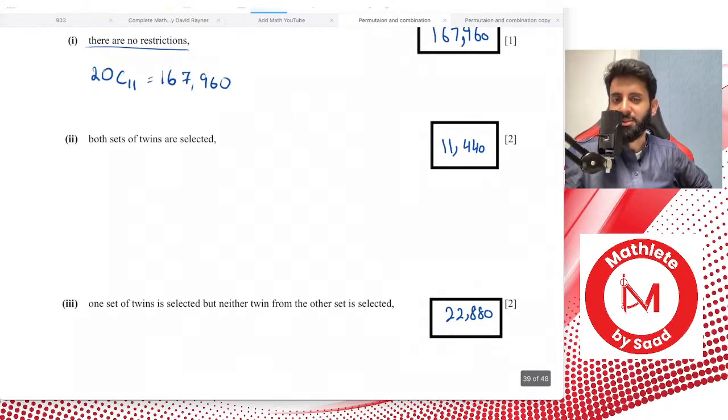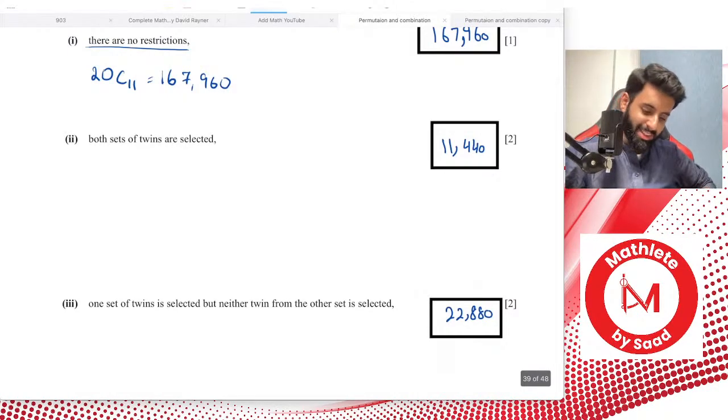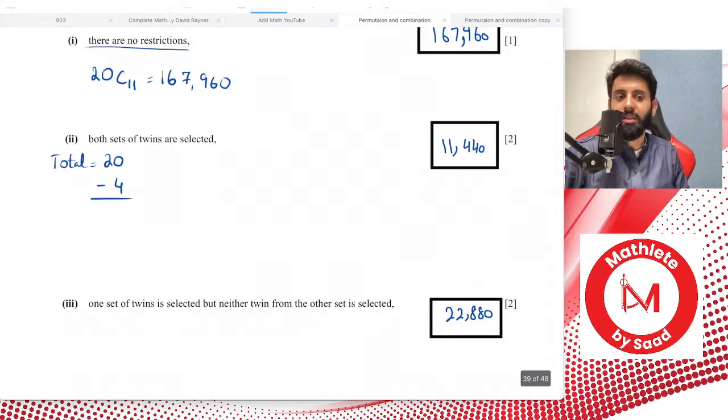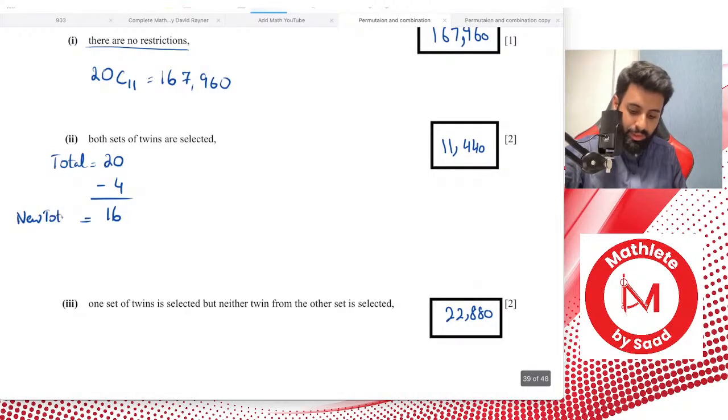How many people make two sets of twins? 4. Yeah, exactly. So here's how this works. Now remember, this is a 2-mark question, so that means you've got to put some thought into it. The total people that you were initially selecting from were 20. Since both sets of twins are included in the team, there are 4 people that are already selected. So you subtract them from your total, and now your new total is 16.